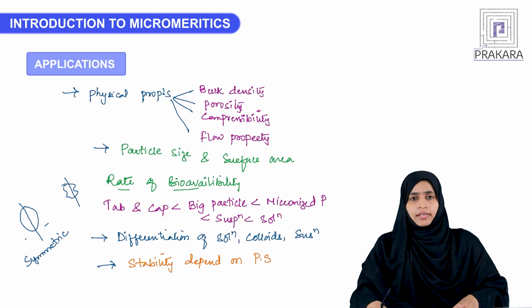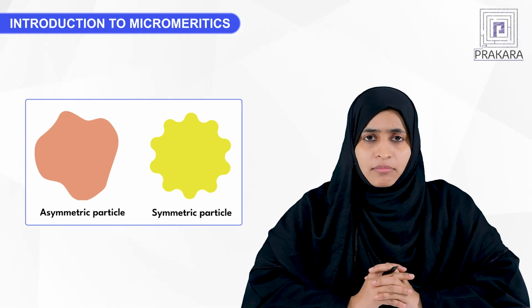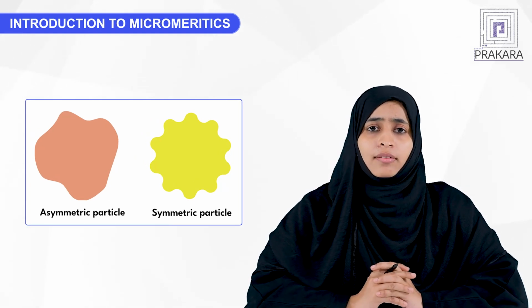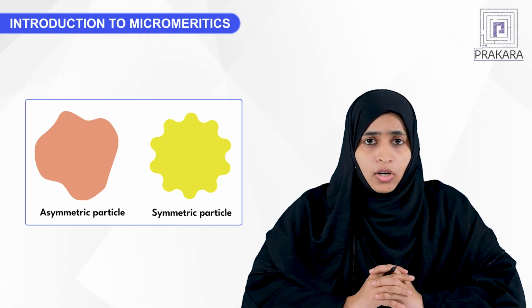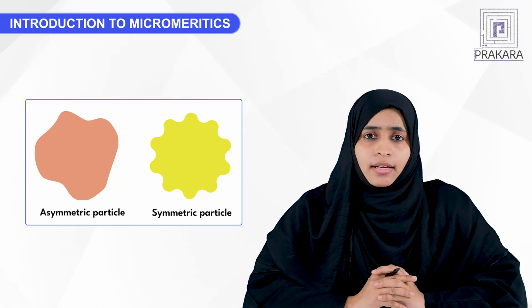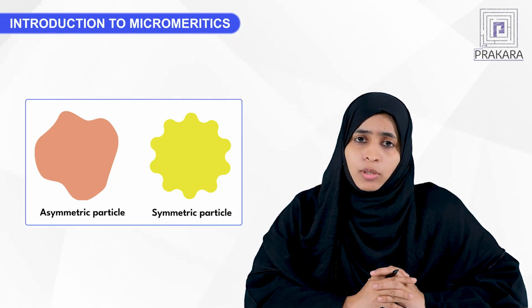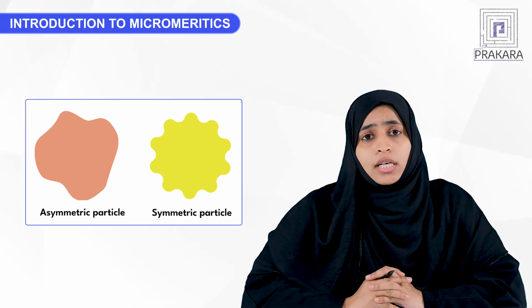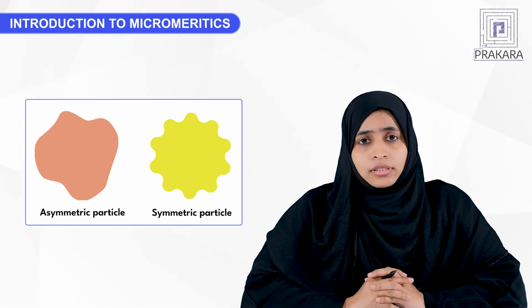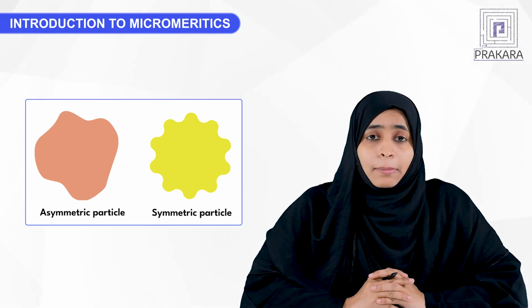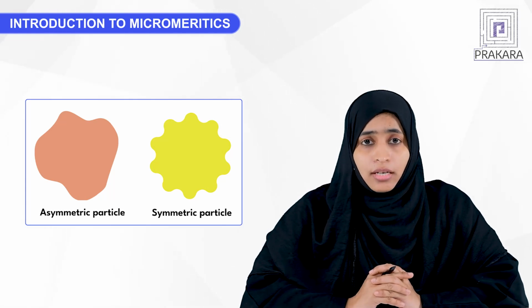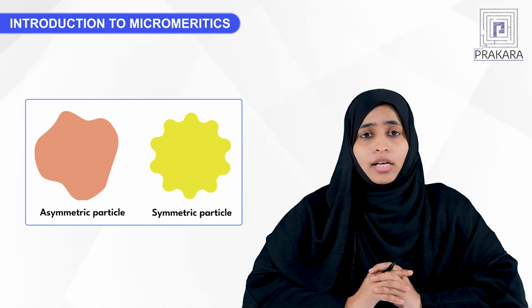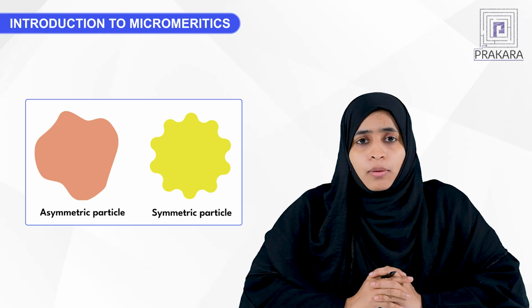So what is the effect? Symmetric particles will have good flow property and compressibility. The asymmetric particles do not produce good flow property. This is the reason we convert the powders into granulation form, where we blend the drugs and other additives and then convert them into uniform particle size.